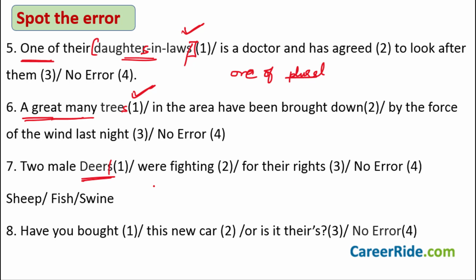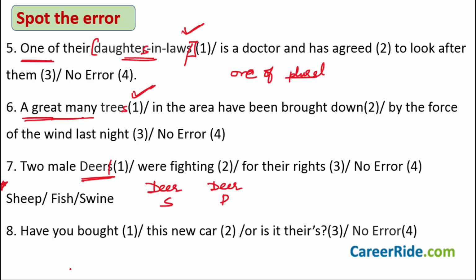To form the plural, you would just say deer. This word has singular form as deer, and in plural also it is deer only. It is not deers. And similarly, there are three more words here: sheep, fish and swine. They also always exist without S even in their plural forms. I'm pointing to these words specifically because they are quite popular with the examiners, and there's a high possibility that you will find one of them in the exams also.